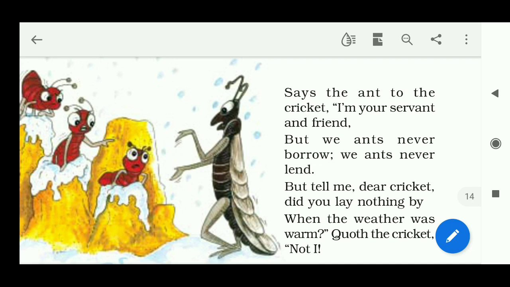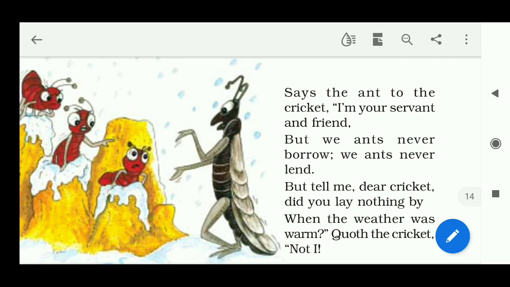But tell me, dear cricket, did you lay nothing by when the weather was warm? Then he asked the cricket, oh cricket, tell me, did you lay nothing by when the weather was warm? The phrase lay nothing by means to save nothing. He is asking, when the weather was warm, when it was summer, I worked a lot. I gathered my food for the winter. And didn't you gather anything? Didn't you save anything for this winter season?